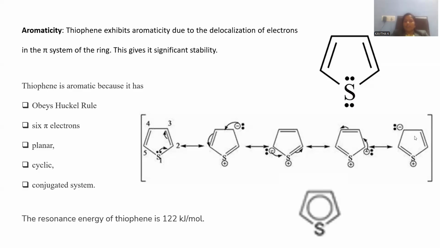All are part of this thiophene, and moreover, it is accompanied by a resonance energy of 122 kilojoules per mole. Sufficient resonance energy is also provided. So conveniently, we can designate thiophene as an aromatic compound.